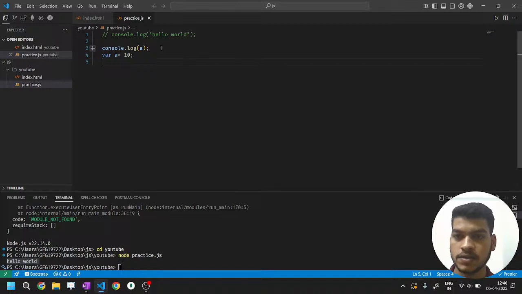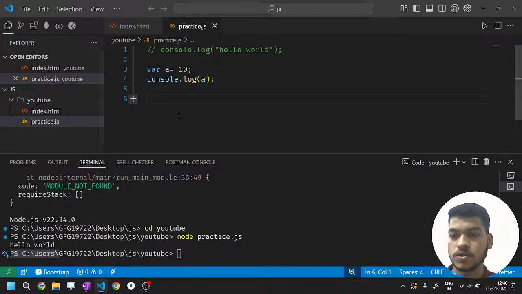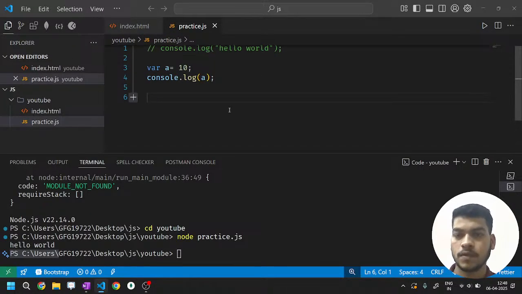Or let's make it more interesting. Now, what are you expecting? Give me a kind of expectation. Let me zoom in for sure. What can be printed? It's not magic, just guess it.